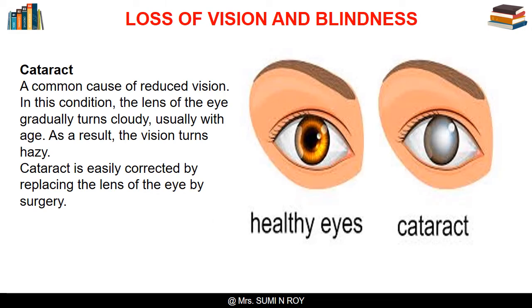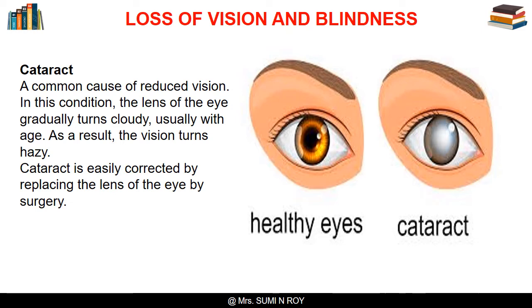Some problems of the eye lead to partial or total loss of vision. The loss of vision in some people is so severe that they cannot do many everyday tasks without help. Such loss of vision is called blindness. Some people are born blind and some become blind because of a disease.